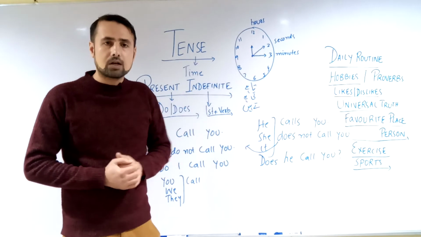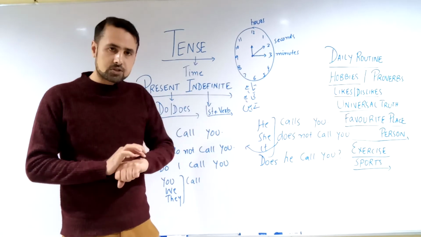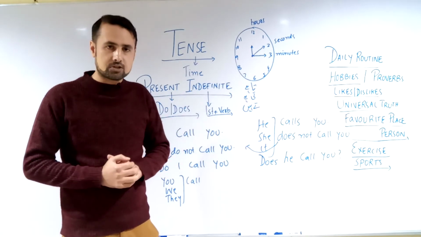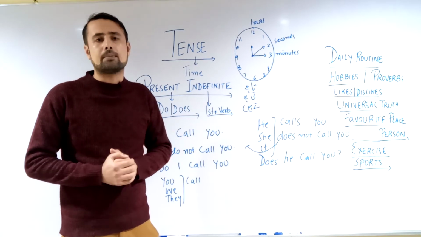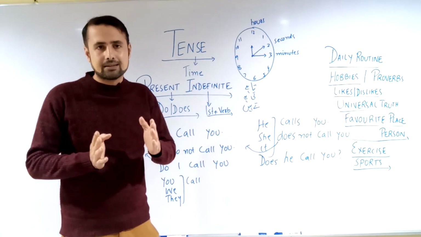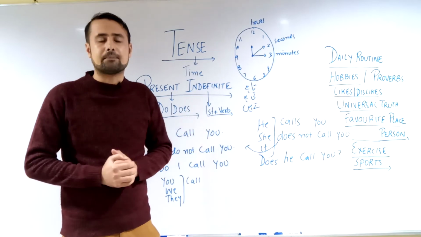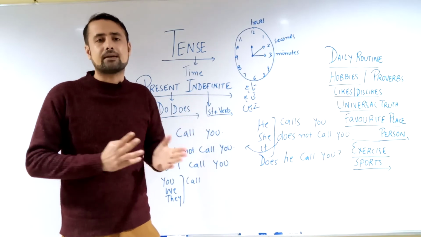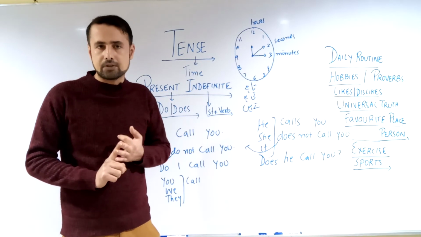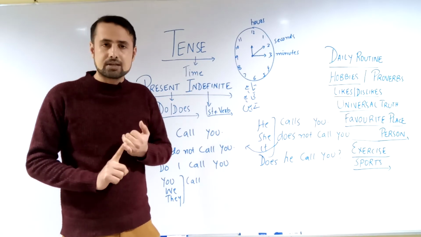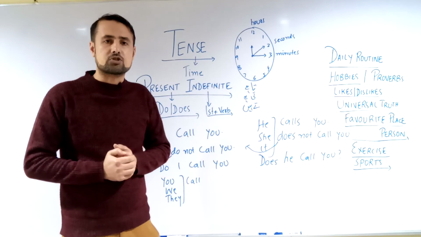As in a wall clock or a wristwatch, we have 12 digits. What are these 12 digits all about? Technically, they refer to time. And in tenses, we have three: present, past, and future. In each tense, there are four sub-branches.